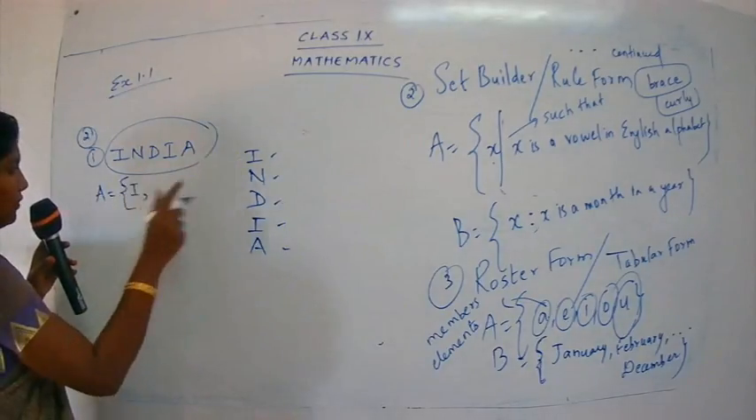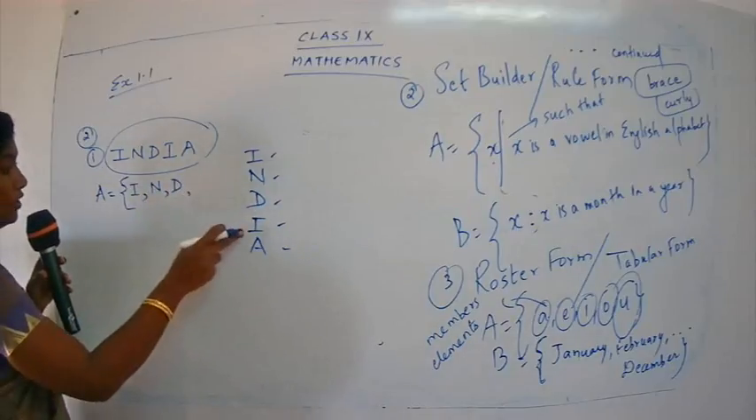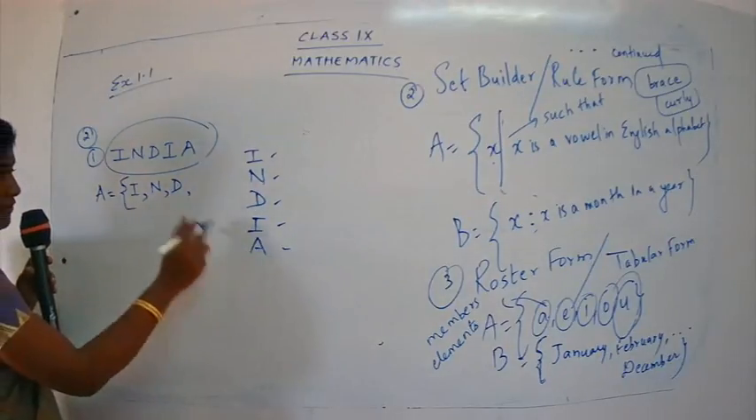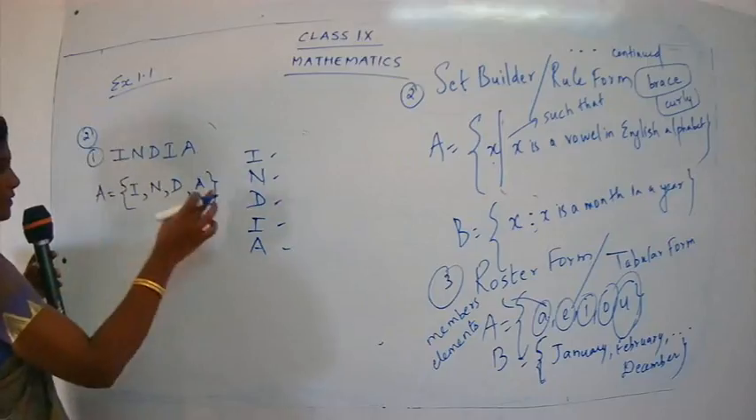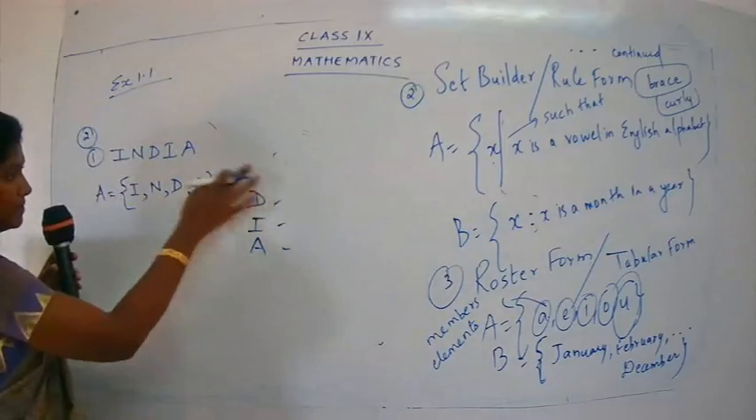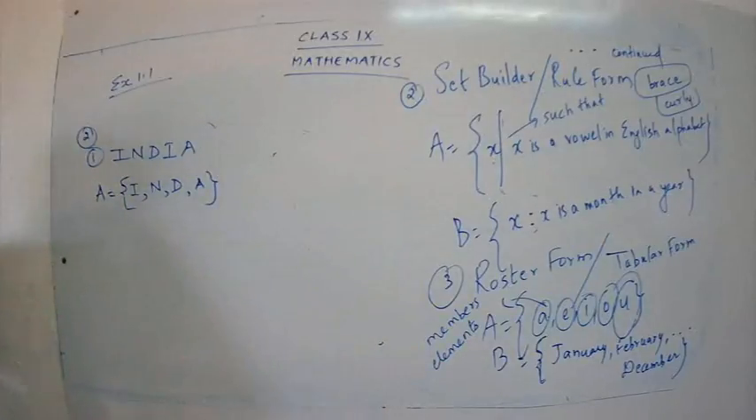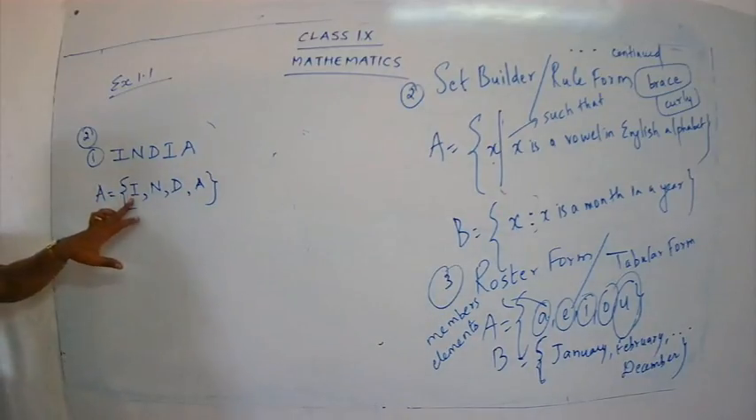Okay, so let's write down the letters in roster form. So I will be there. We can write N, we can write D. Do not write I because I is already written in the set. So what do we have to write again? Here A. So this is your answer. So no need to write this. You can say it orally or do it mentally. So what are the letters in India? I, N, D, A. I am not writing I twice because I have already written I once over here. Are you clear, children?